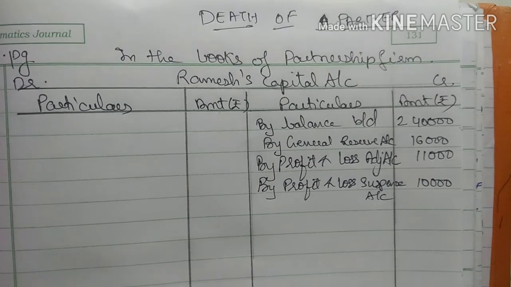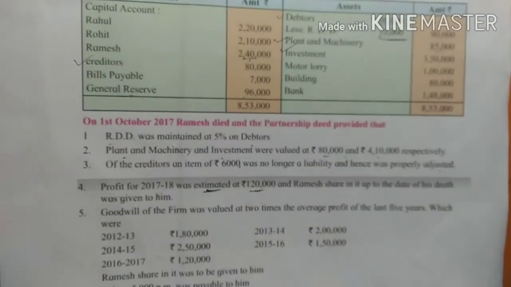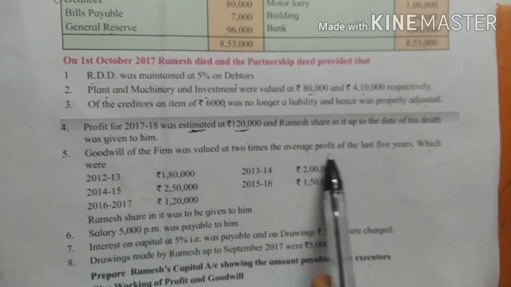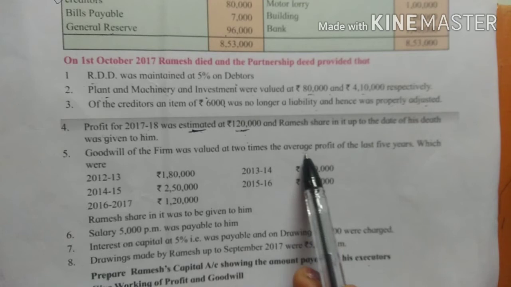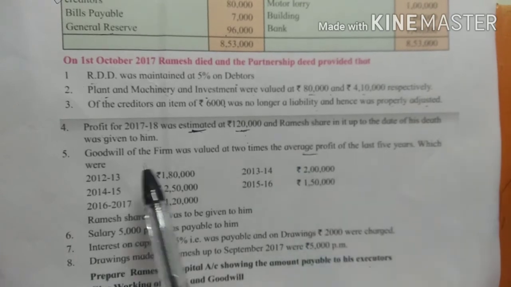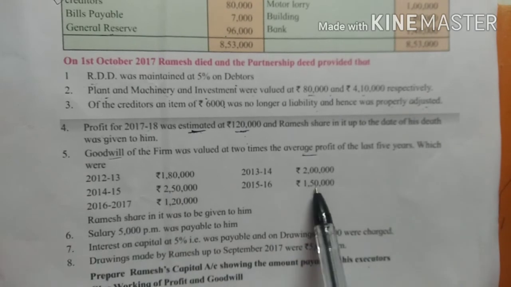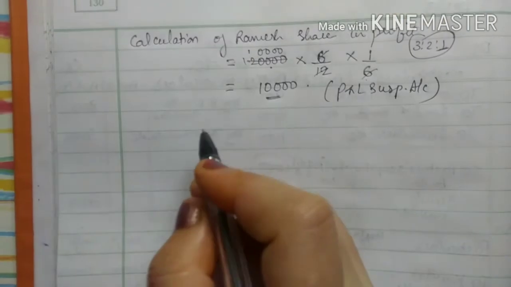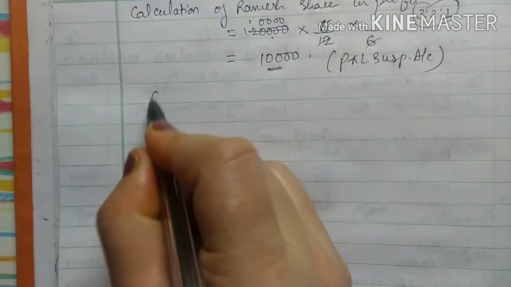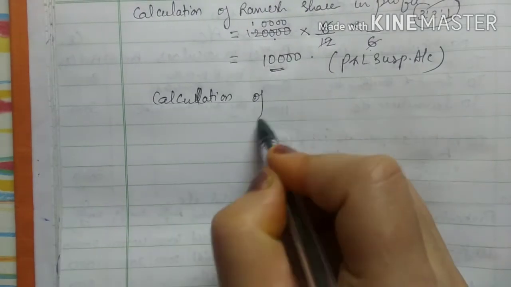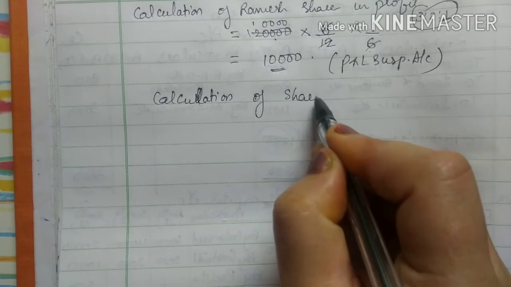Now see the next adjustment. This is goodwill of the firm was valued at 2 times the average profit of last 5 years. So first you have to calculate the average profit, and then you have to value the goodwill. So these are the 5-year profits, right? So in my working note, calculation of share of goodwill.